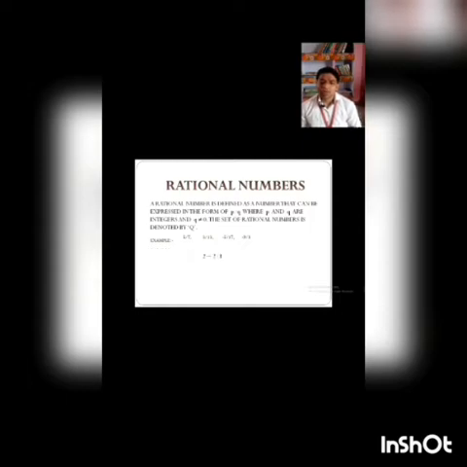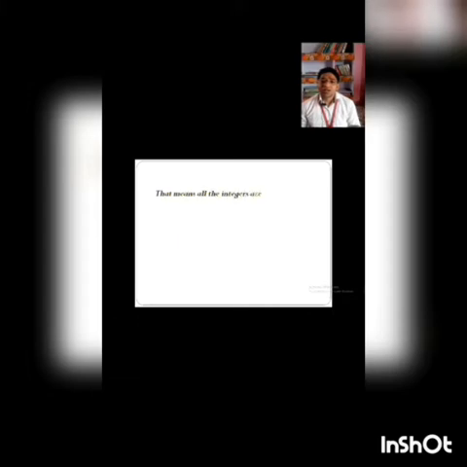Here what I have done, I have put 1 in the denominator of 2 and it doesn't change the value of 2. So that means 2 is equal to 2 upon 1, the same values. In the same way, I can write minus 5 is equal to minus 5 upon 1, and these are integers. So I can represent an integer in the form of p upon q. So that means we can say that all the integers are rational numbers, but the opposite is not true.